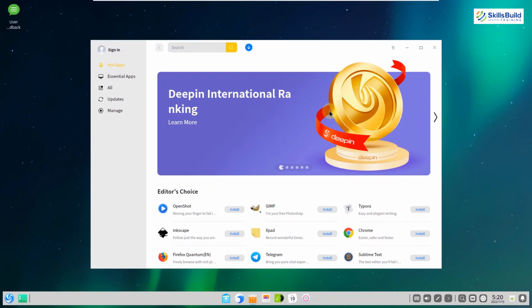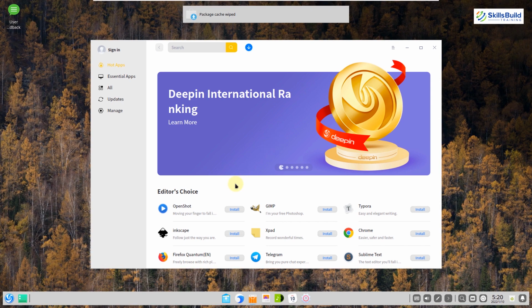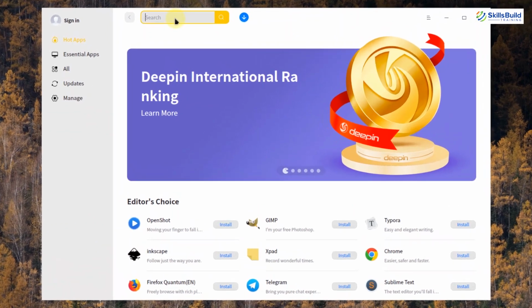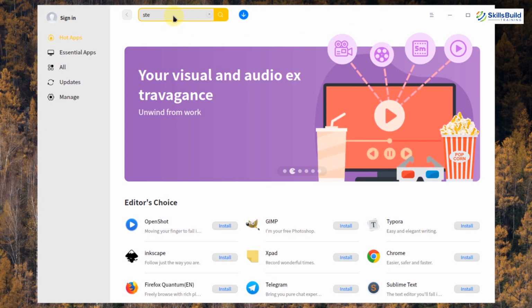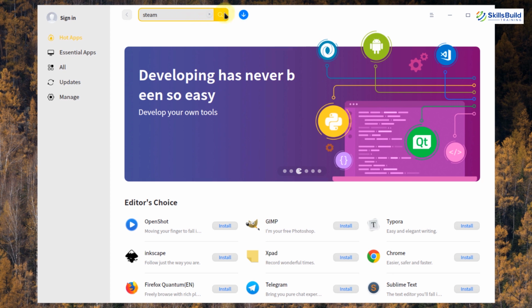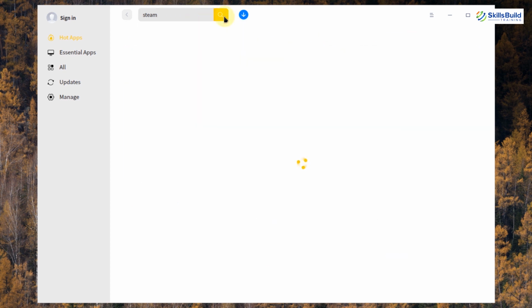This Linux distribution is ideal for developers and general users as well. You can download the needed tools and software for development, and as it is based on Debian, you can use the apt environment to download different tools, libraries, software and packages in this distribution. And if you are a gamer, you can consider this distro as it allows you to download different games from the App Store. Some of you might be surprised to know that we have Steam available in Deepin Linux. Just search for it and you will have your Steam ready to be downloaded and installed into your Deepin Linux.